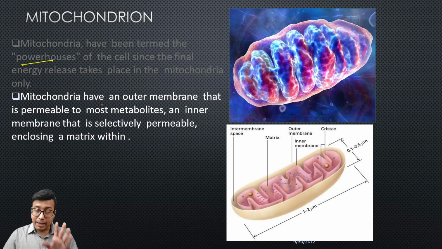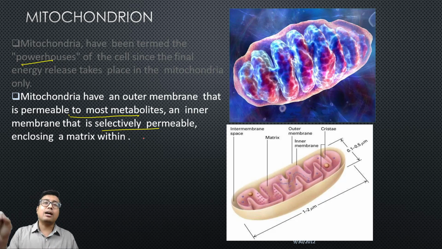Now MCQ paper setters have got a special love for mitochondrial membrane. You should know that outer membrane is freely permeable, and inner membrane is selectively permeable. Okay, so in between the outer and inner membrane there is matrix, right?